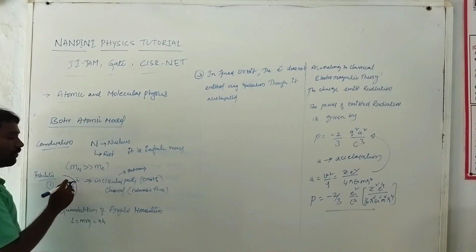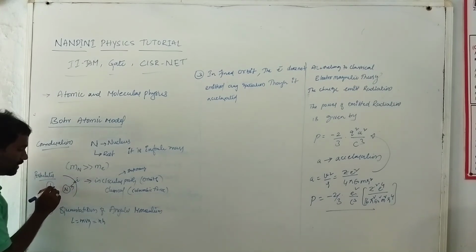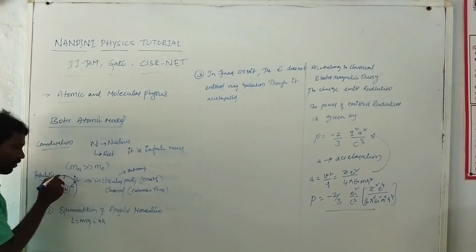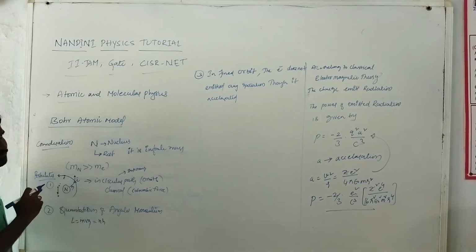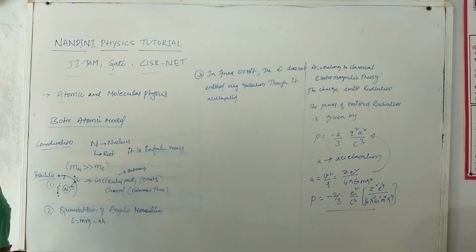Classically it is accelerated because the electron is rotating in a circular path, so its velocity direction keeps changing. If the electron is present here and after some time is present there, the velocity direction changes, so it accelerates. But it does not emit any radiation although it is accelerated.